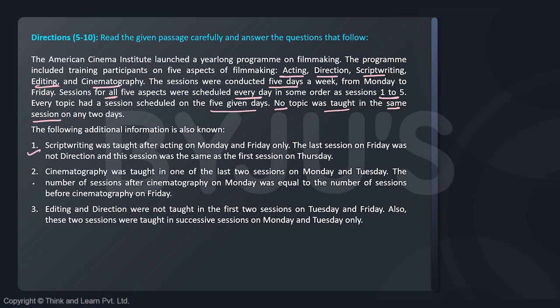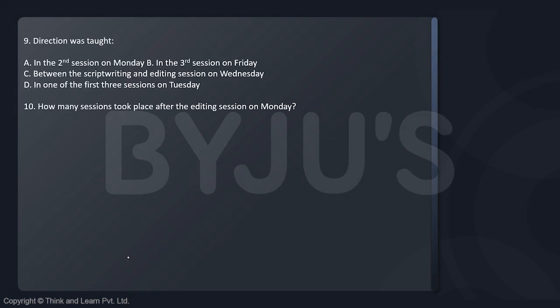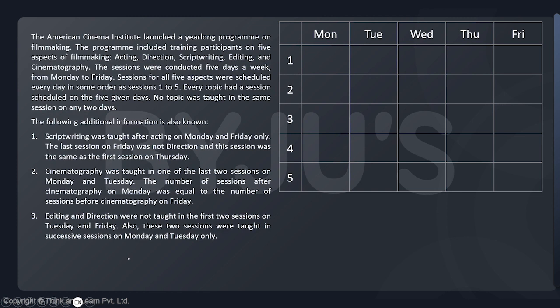Then we have information 1, information 2, information 3. So we have 3 informations. Along with that, there are these questions as well: 5, 6, 7, 8, 9, and 10. So once again, I am putting all the data on one page. I'm also putting this table over here. These 5 are the sessions: 1, 2, 3, 4, 5. Of course, these are the days.